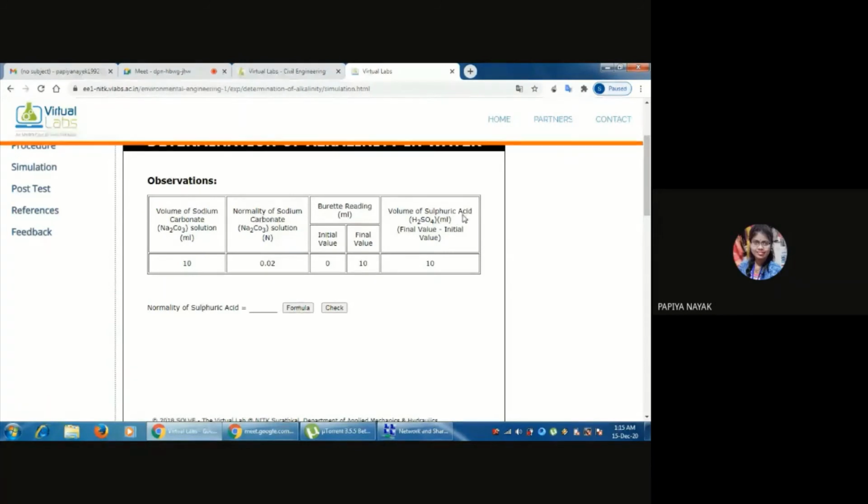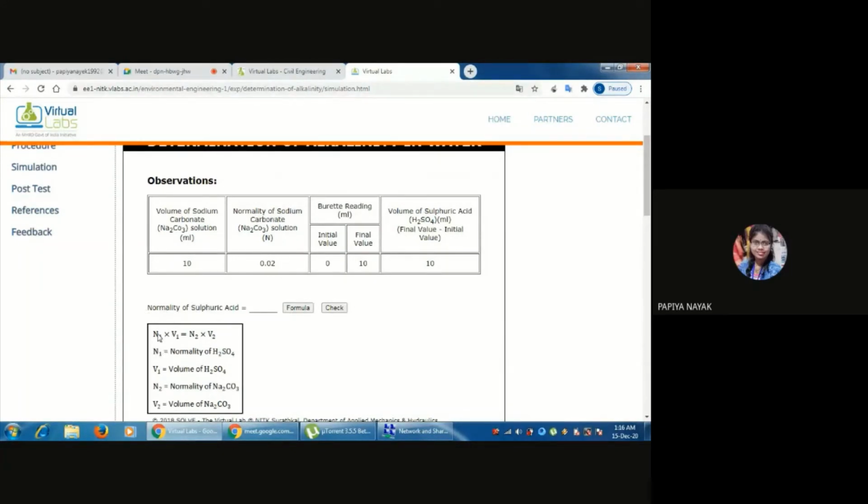Okay. Now we calculate the value of normality of sulfuric acid. The formula given is N1 V1 = N2 V2. Normality of sulfuric acid is N1.